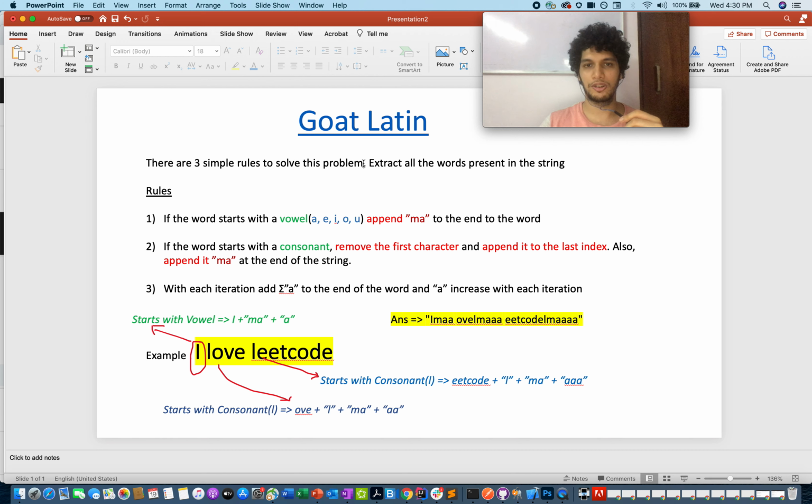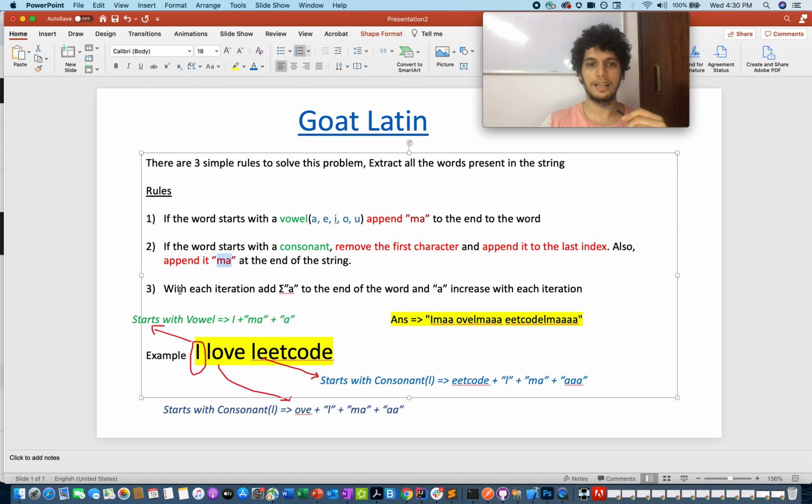There are three simple rules to solve the problem. Extract all words present in the string and the rules are like this. If a word starts with a vowel A, E, I, O, U, append MA to the end of it. If the word starts with a consonant, remove the first character and append it to the last index. Also append MA to the end of it.